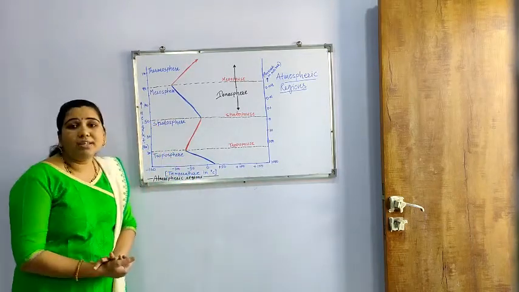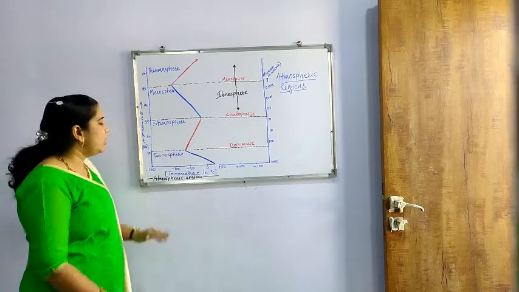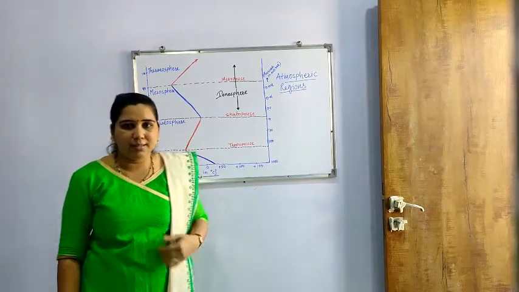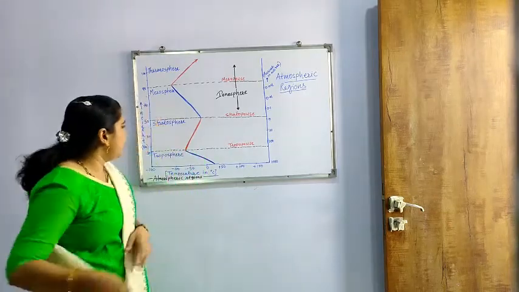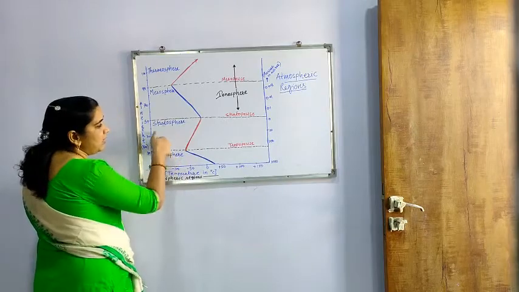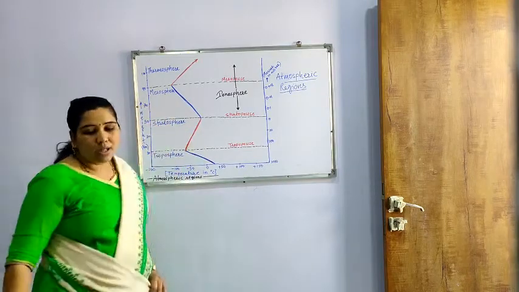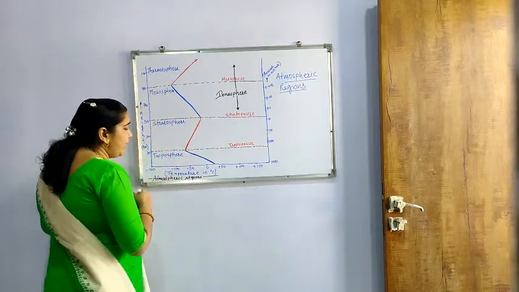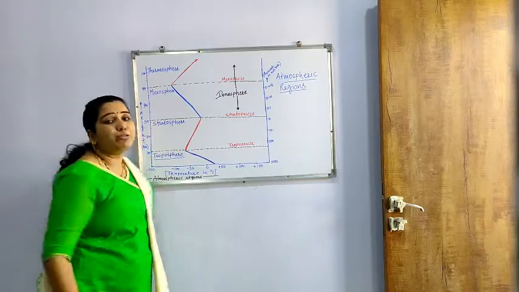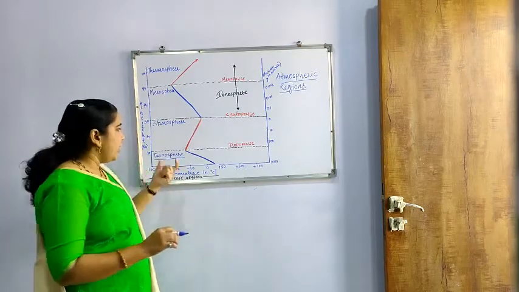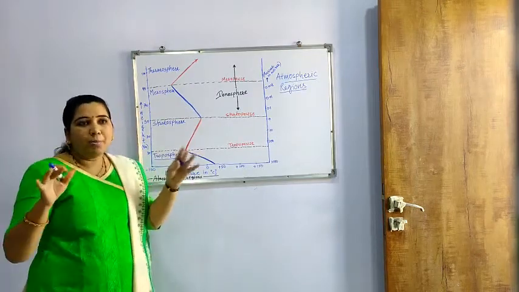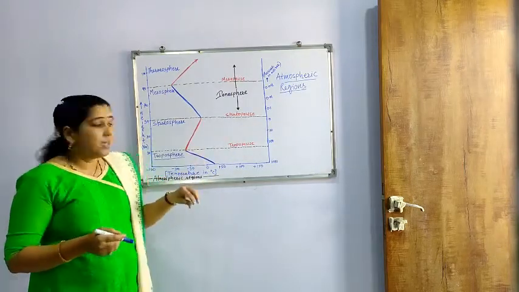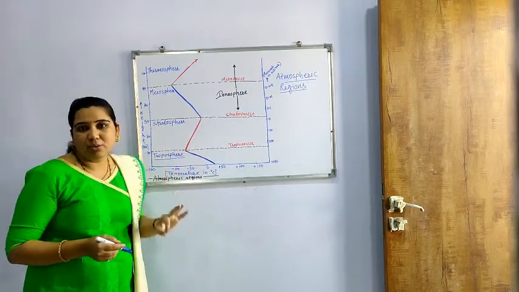Now we have to see what are the different segments which are found. So here there are 4 important segments of the atmosphere. First of all, troposphere, you can see here troposphere, then stratosphere, mesosphere and thermosphere. The troposphere is a very important segment of the atmosphere, because over 70% of the total atmospheric mass is found in the troposphere particularly.